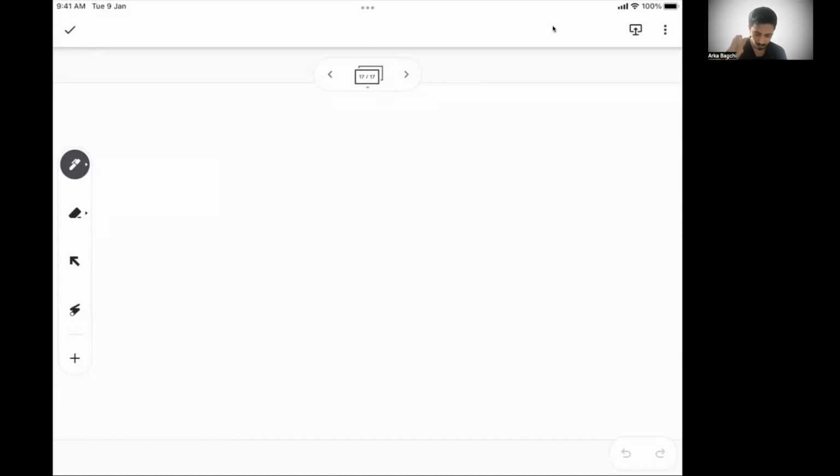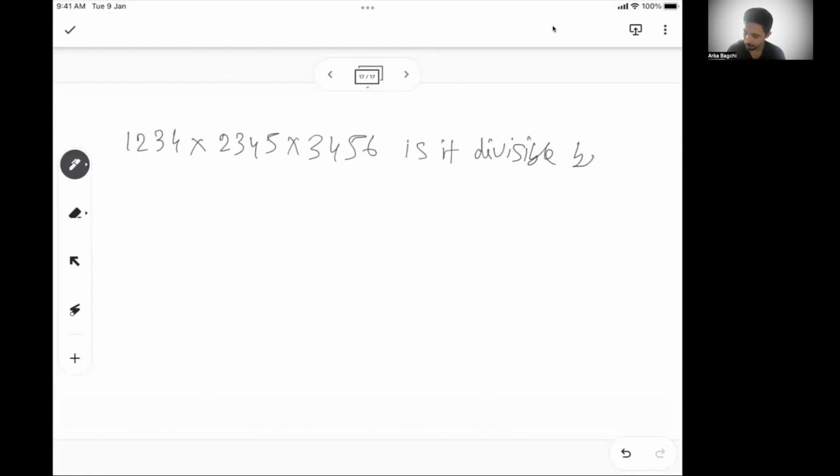Now let's take a problem. Let's take a number 1234 2345 3456. Is it divisible by 12? So if you take this number, for a number to be divisible by 12, it has to be divisible by 3 and 4. Now, if I just take 3456,